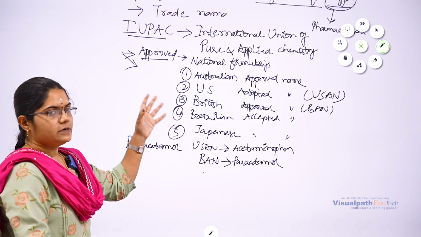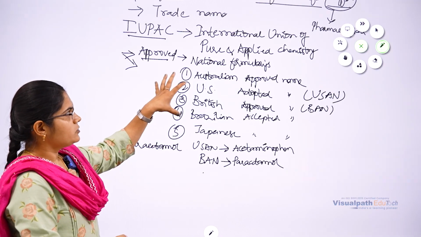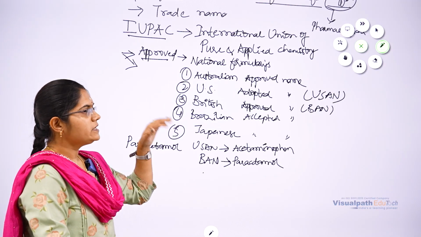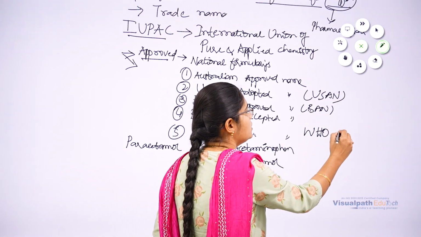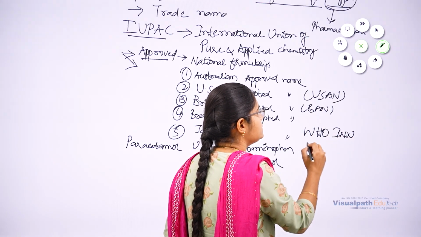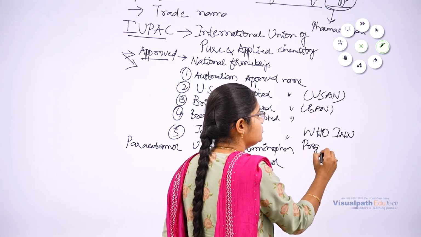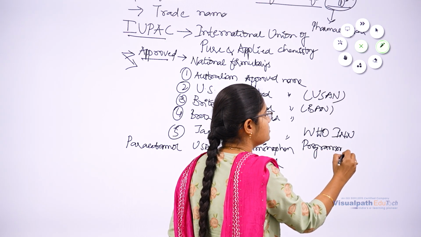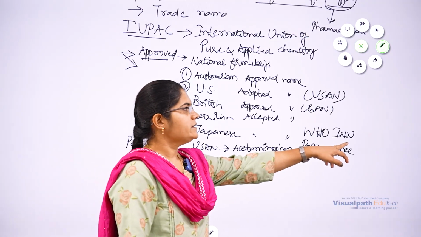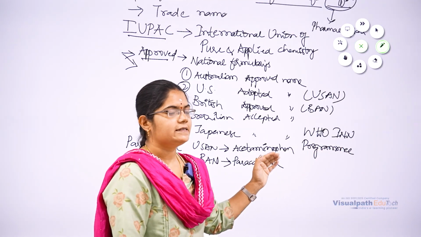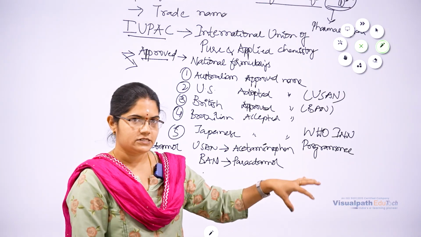Persons or pharmaceutical firms can approach these national formulary bodies, or they can also approach WHO, the World Health Organization, for the INN program list, to get a generic name. They have an INN name list. INN indicates International Non-Proprietary Name List.